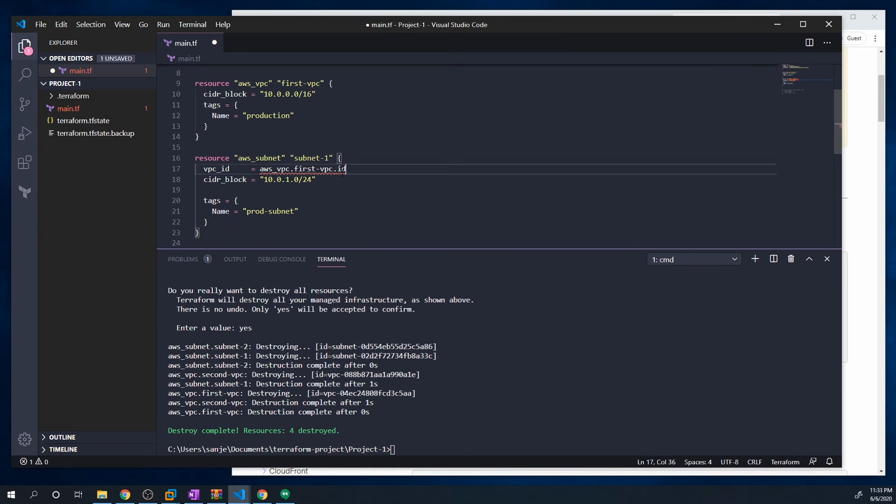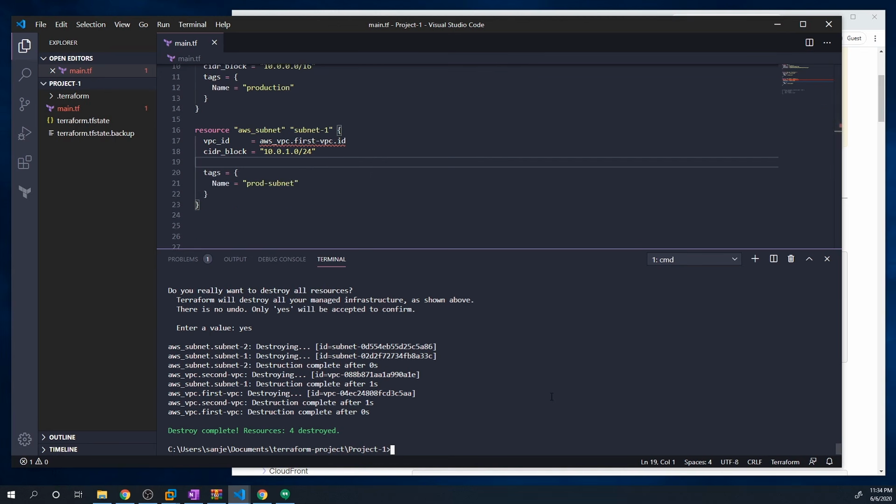So for simplicity's sake, what I usually do is copy whatever's between the quotations, remove these two quotes, put in a dot, and then put in a dot ID. That's my little shortcut. Okay, so I think we're good to go.